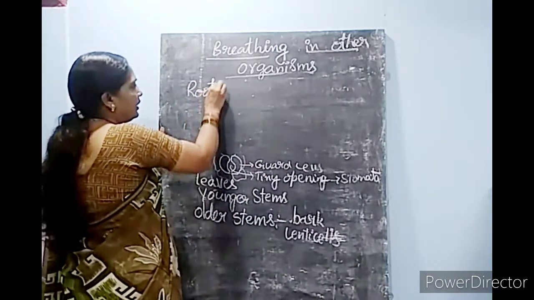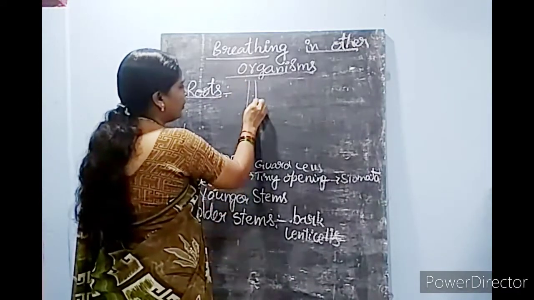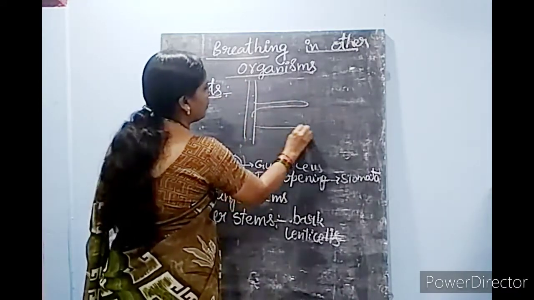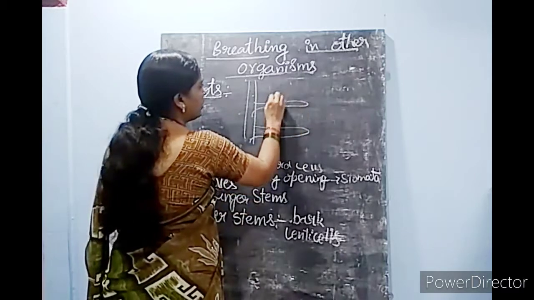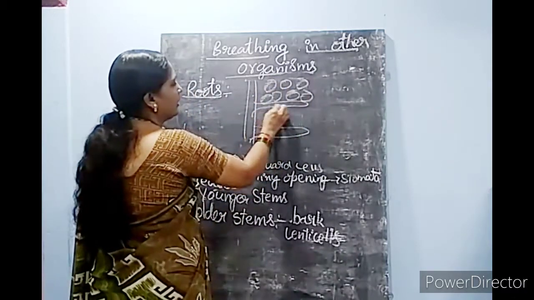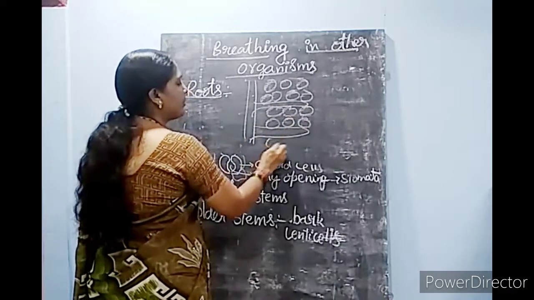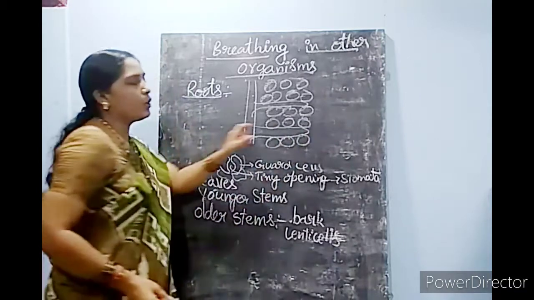You all know that roots have root hairs. These root hairs go deep into the soil, where soil particles are present. Some gaps are present between the soil particles.